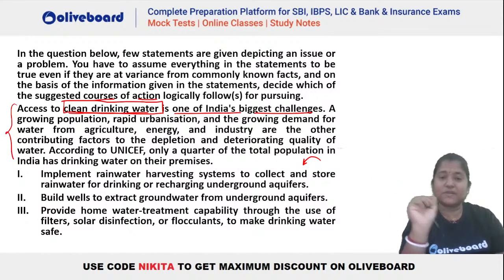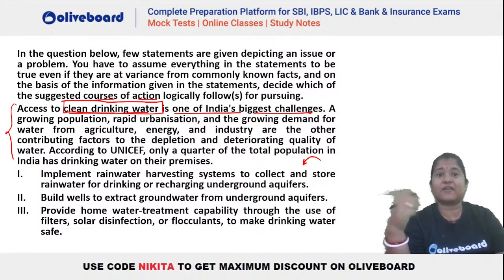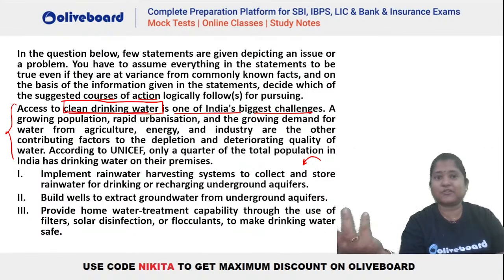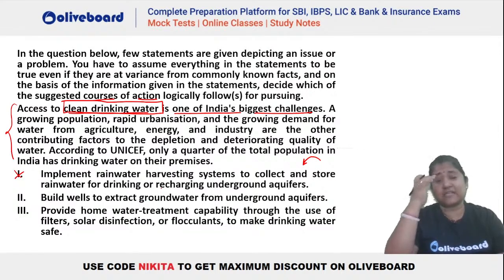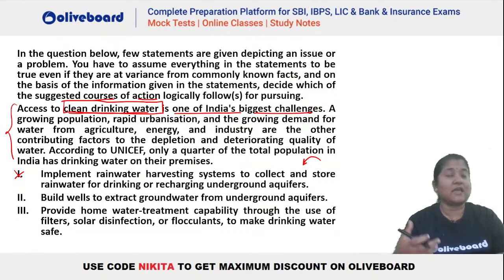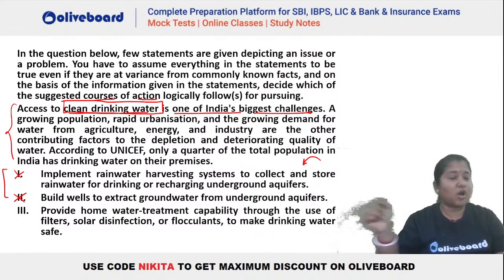So the first one will help us recharge the aquifers, to have access to more water. But the problem is not that we do not have water, it is the access to clean drinking water, isn't it? So one is not the right one. Build wells to extract groundwater from underground aquifers. Again, building more wells will not be sufficient to ensure that we have clean drinking water here, right? So these two are going to help us have more water, not access to clean drinking water. But the third one is what?